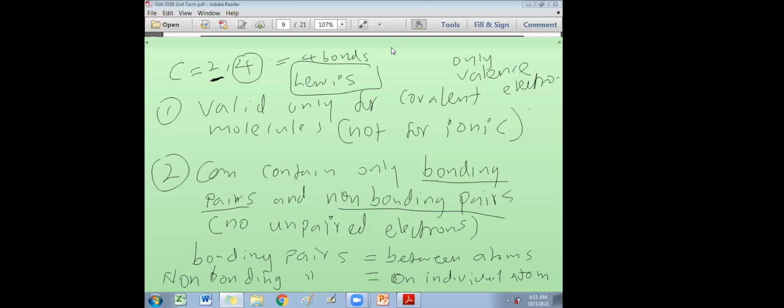Since it is newly introduced, they can frequently ask this in upcoming papers. The dot and cross diagram has been there since the 1990s, so that is not new. What is new in this bonding lesson is Lewis structures and Lewis dot diagrams.